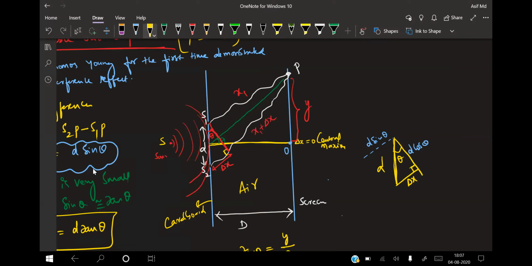This is 90 here, and this is 90 minus theta. So if I resolve it, the component d sin theta is equal to delta x. So delta x is d sin theta. The other side is nothing but d cos theta.